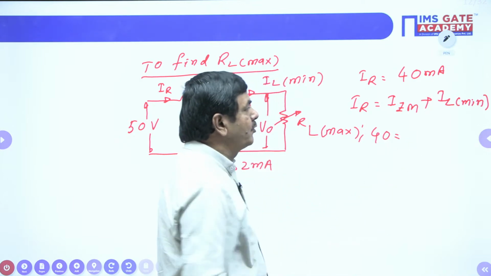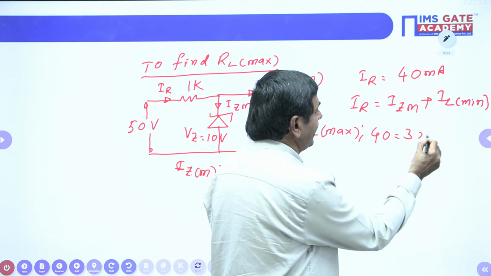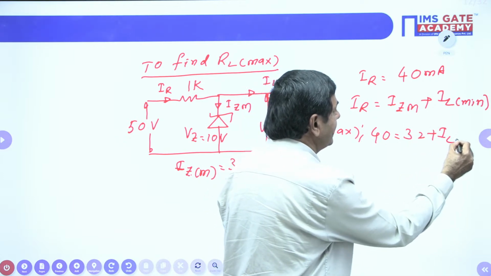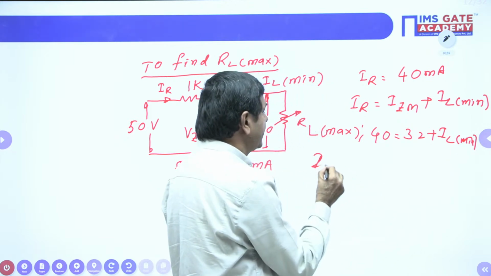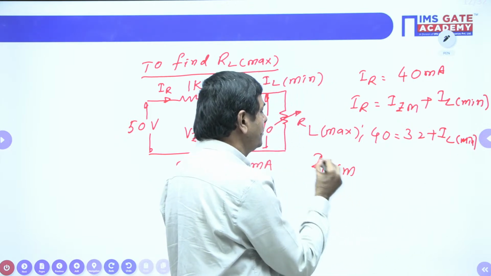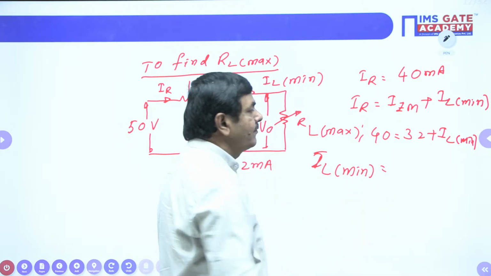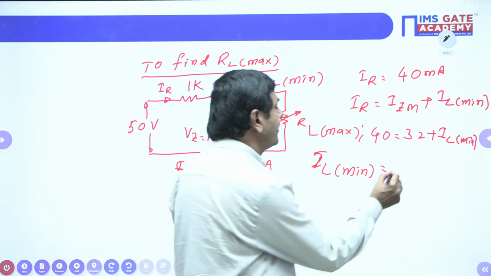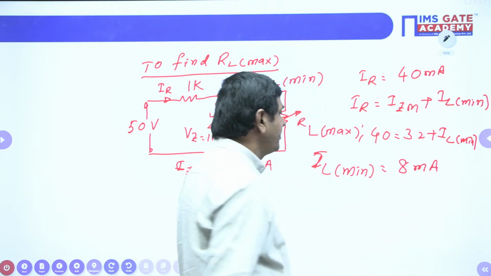Finally, milli we can put. IZ maximum 32. I want IL minimum here now. So IL minimum equal to 40 minus 32, 8 milliamperes here possible. This current is 8 milliamperes possible.